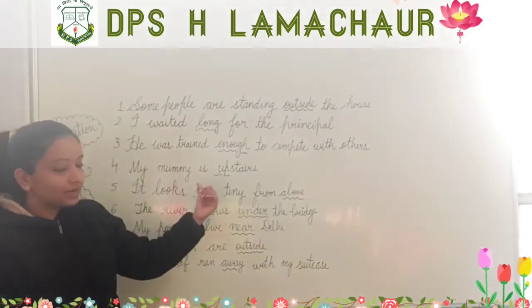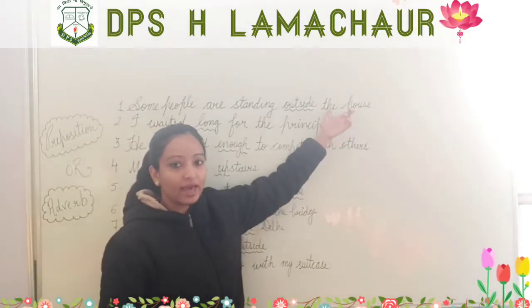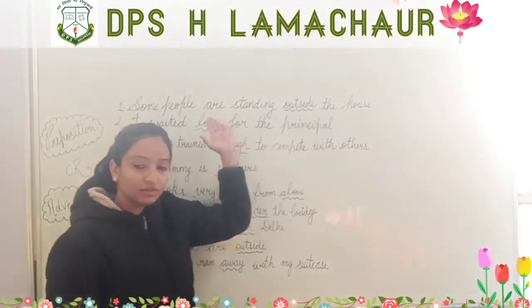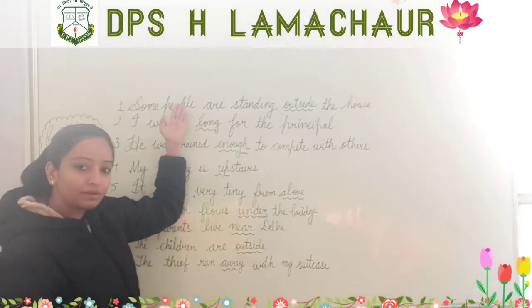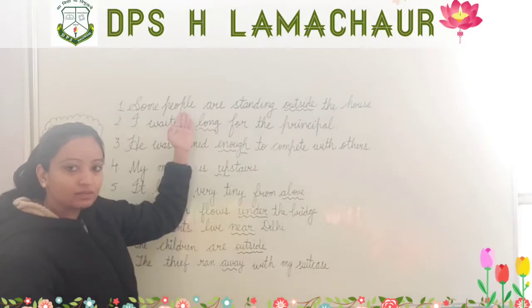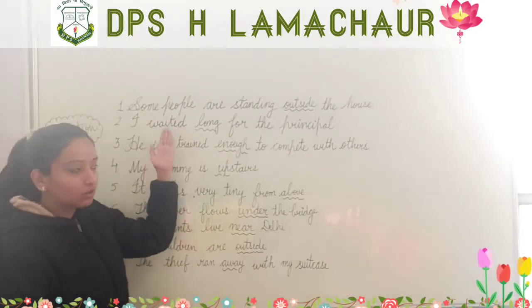In this sentence we have the object, the house, and the preposition connects the object with the sentence. Here we are talking about some people, so we have the subject. Subject means about whom we are talking. So here, some people